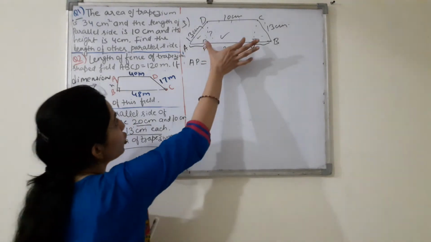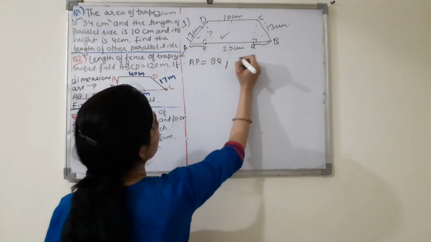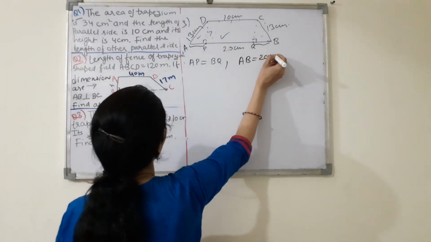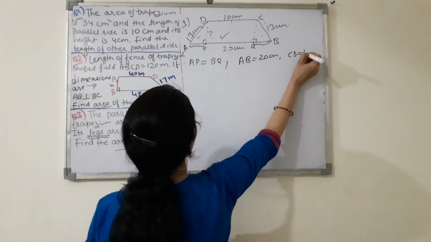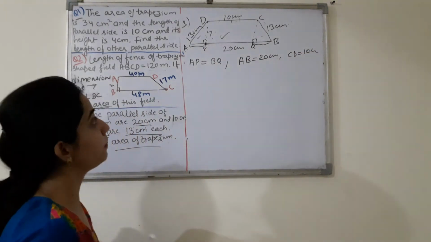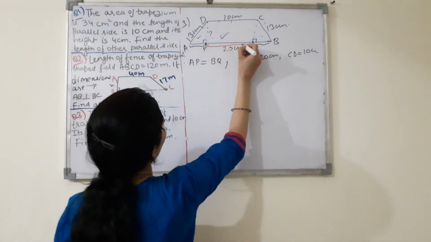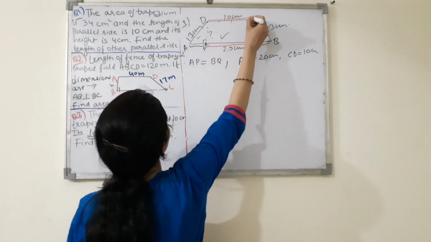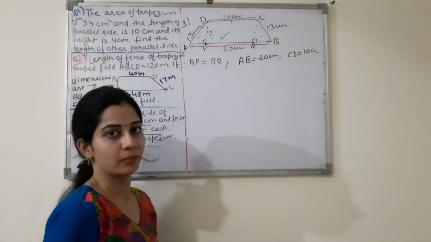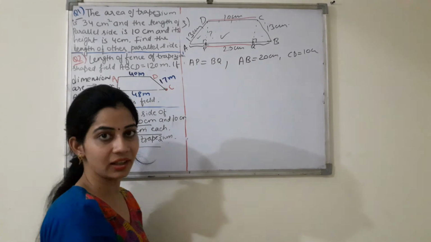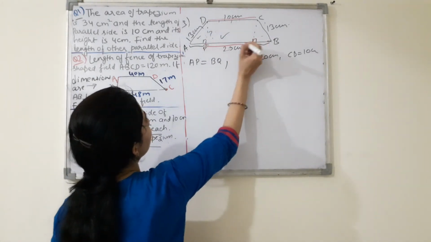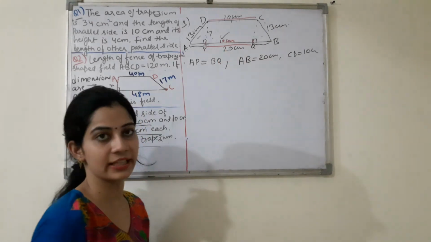अब ये जो है that whole this, first of all write all the information what you have given. AB जो है that is 20 centimeter and CD आपको है 10 centimeter. तो ये जितनी height है that is PQ, right? ये जो है that will be equal to this DC, right? ये जो height है वो इसके equal है because it is like a rectangle. Rectangle की opposite sides equal होती है. So it means यहाँ से लेके यहाँ तक का जो measure होगा वो होगा 10 centimeter.